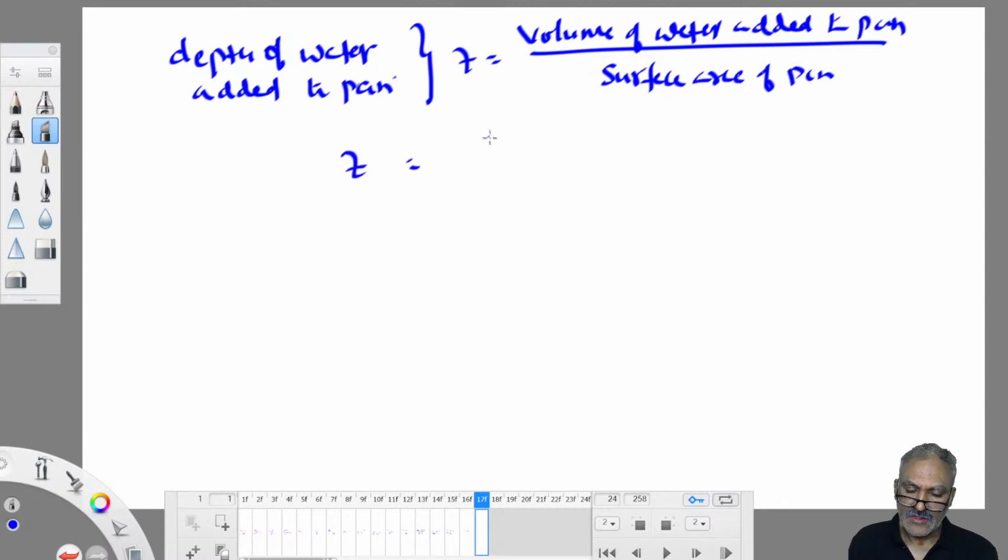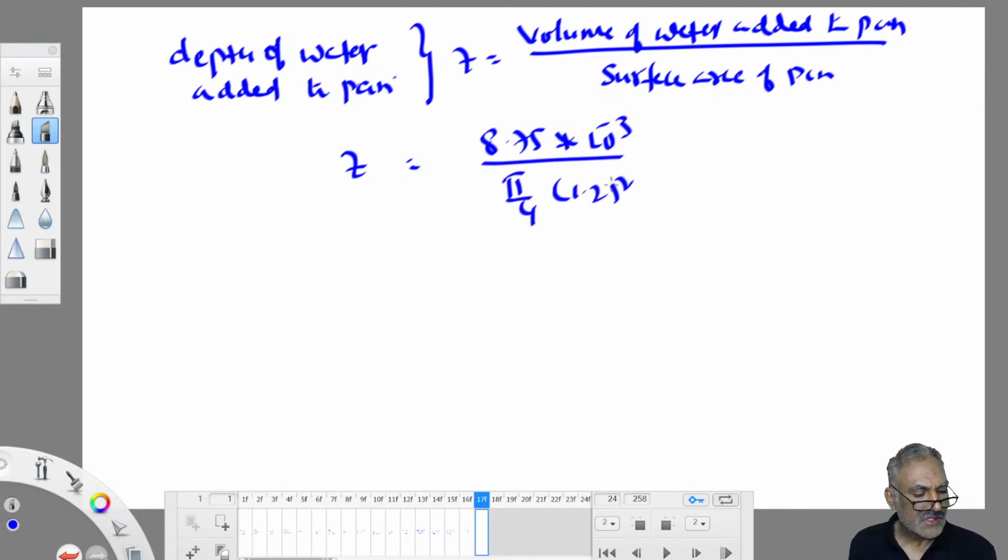So Z is equal to 8.75 into 10 power minus 3. Circular pan again, diameter is given, means pi by 4 into 1.2 square. Come on, work out. So it is 8.75 into 10 power minus 3 into 4 by pi into 1.2 square.